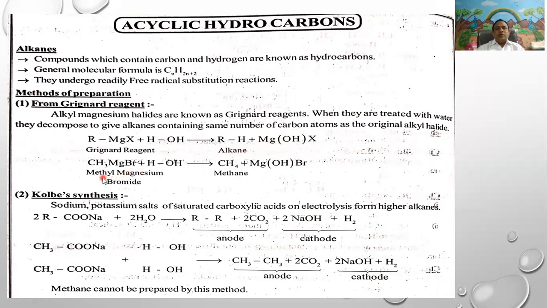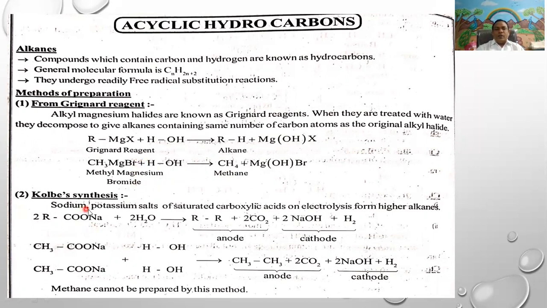For example, methyl magnesium bromide with water gives methane gas. Ethyl magnesium bromide gives ethane gas. Propyl magnesium bromide gives propane. These are the preparations of alkanes from Grignard reagent.